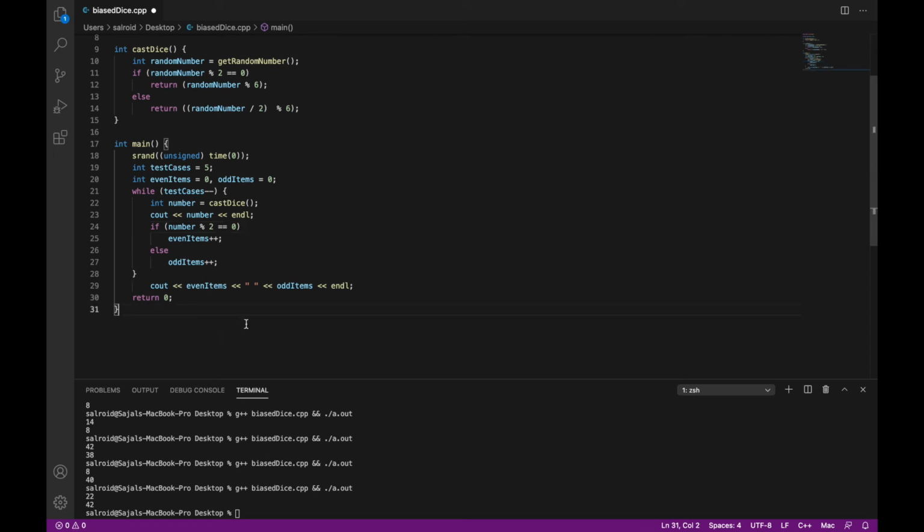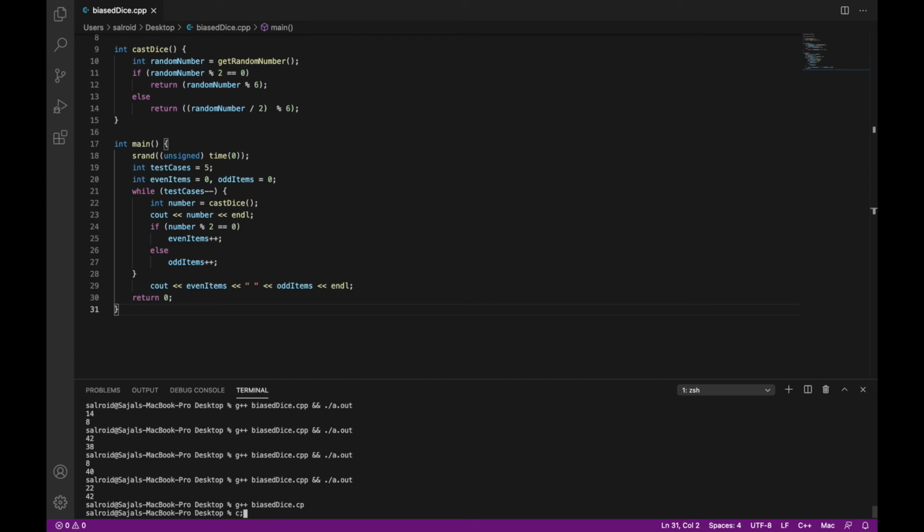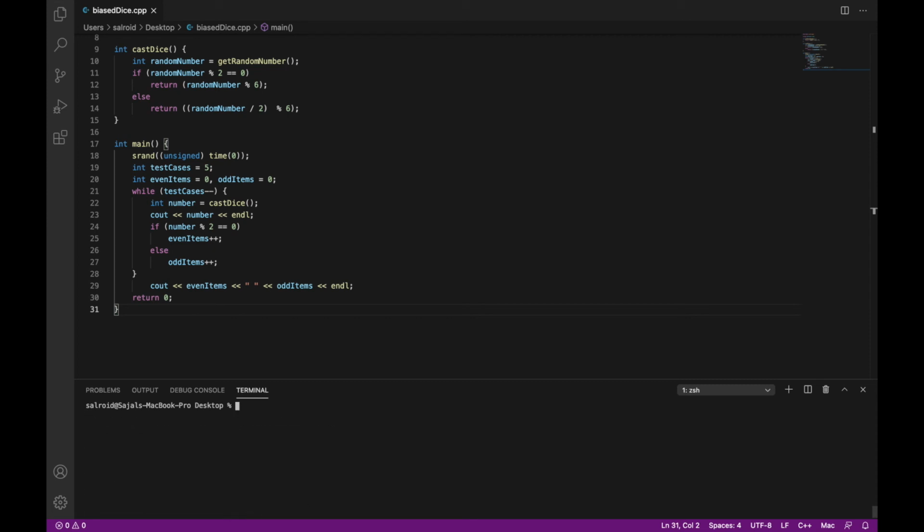Now let's see whether our program is working or not. So we'll just clear the terminal. We'll say clear and we'll run the program. So you see we are getting 0, 0, 0, 0, 0, 4, 3, 1. So we have got three even numbers and two odd numbers.